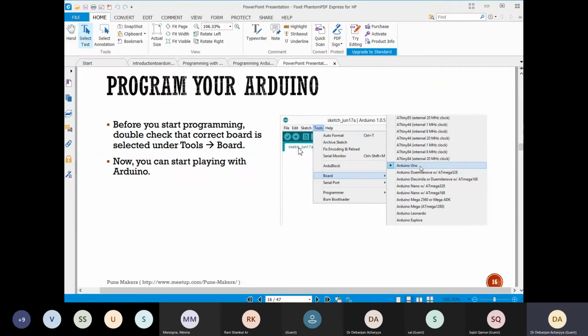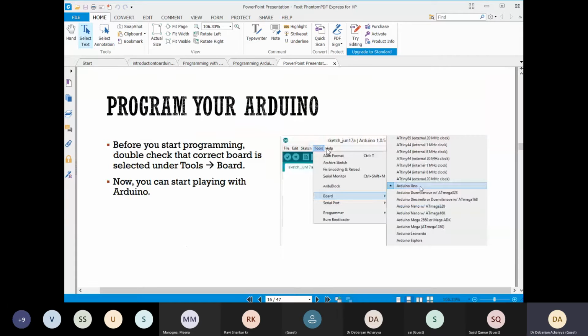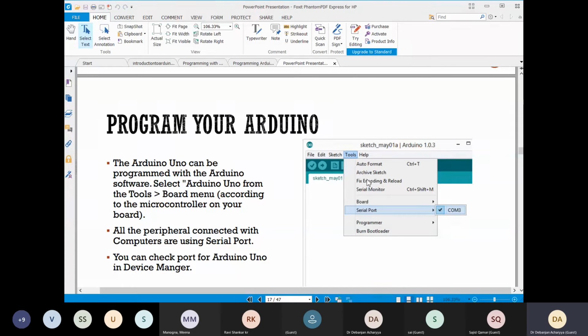When you have already compiled your program, and there is no error message in this black portion, by clicking on tools you have to select the board, and if you are using Arduino Uno, click on it. Fine. Next, you have to mention the serial port.